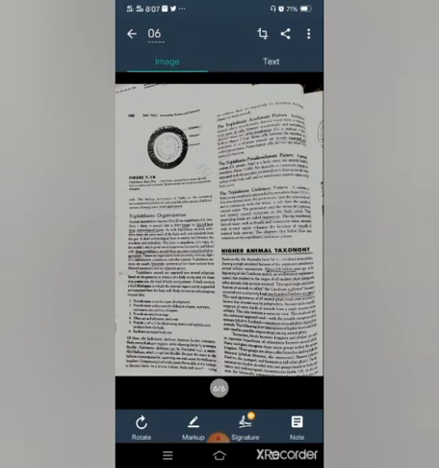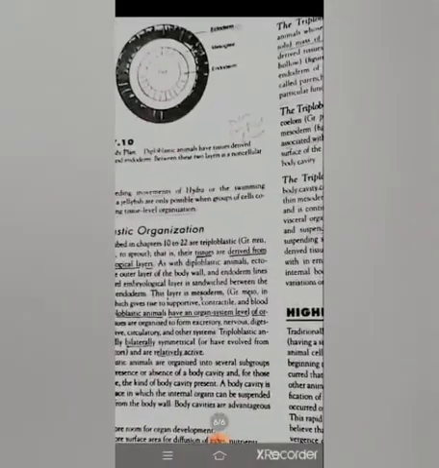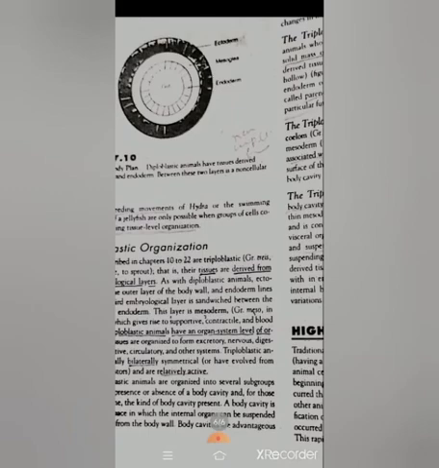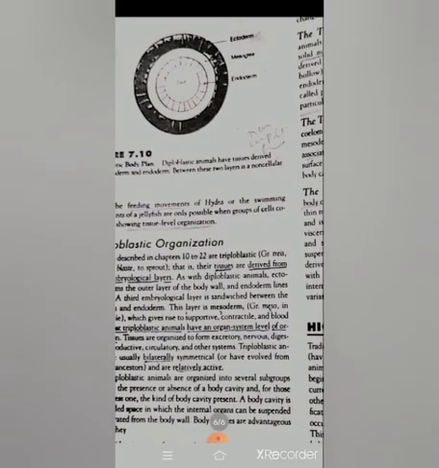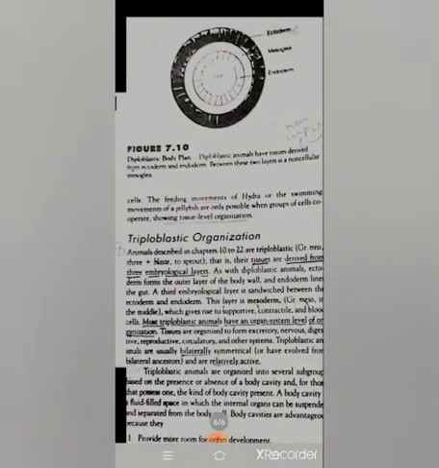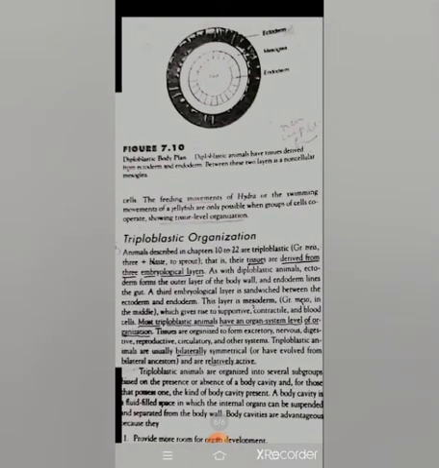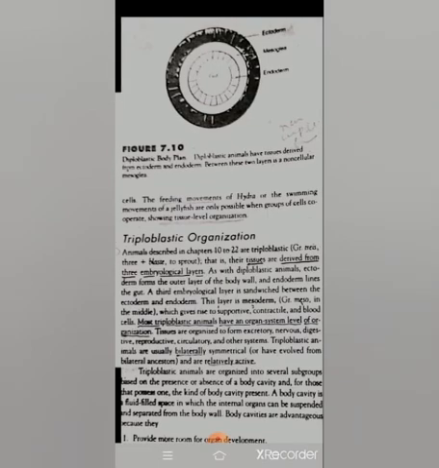Here in the diagram, the first layer is the ectoderm, and the second inner layer is the endoderm that lines the gut cavity, and between the ectoderm and endoderm a layer is present that is called the mesoglea. This is the diploblastic body plan that has tissue level of organization and contains two layers, ectoderm and endoderm, and a third layer between the ectoderm and endoderm that is called the mesoglea.